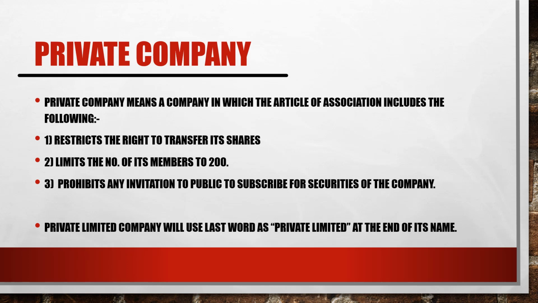Now let's look at who manages or controls the company. We know it very well from our earlier slides that these are the directors. Now, as far as a private company is concerned, at least 2 directors are required and at least 2 subscribers are required. And as far as a public company is concerned, I have already told that 7 subscribers are the minimum number of subscribers, and the directors should be at least 3. So in case of a private company, 2 directors minimum. In case of a public company, 3 directors minimum. In case of a private company, 2 subscribers minimum. In case of a public company, 7 subscribers minimum.